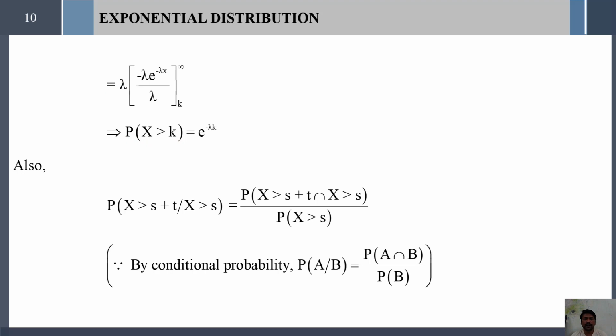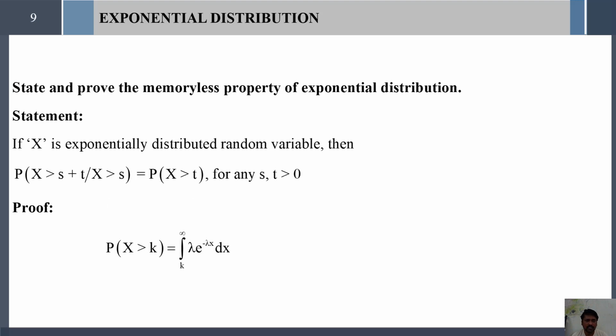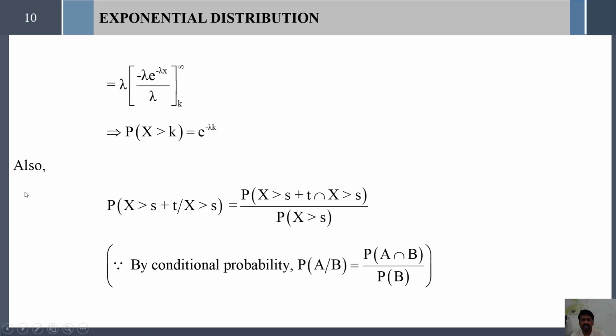Now I am going to find out the value of the left hand side of the statement. The left hand side is nothing but P(X > s + t | X > s) = P(X > s + t intersection X > s) divided by P(X > s).